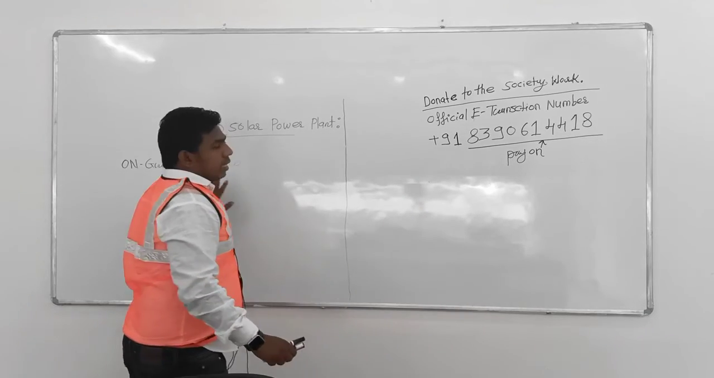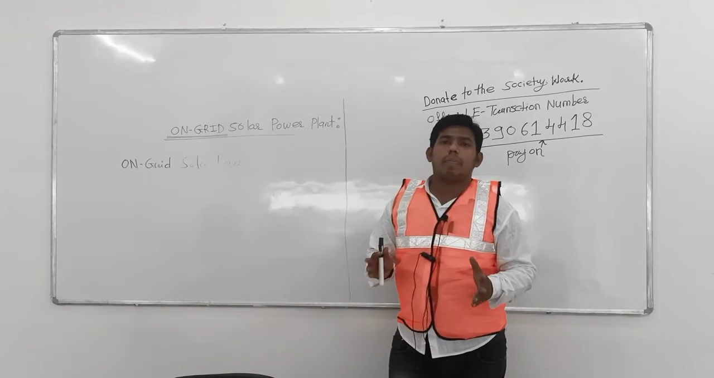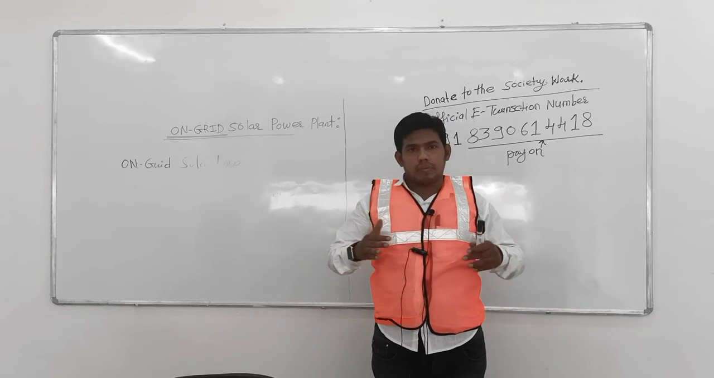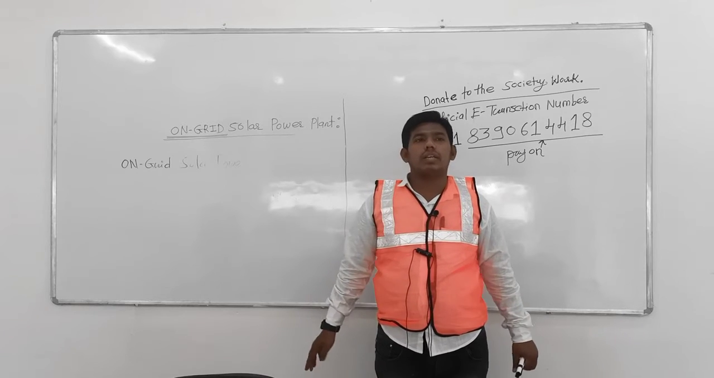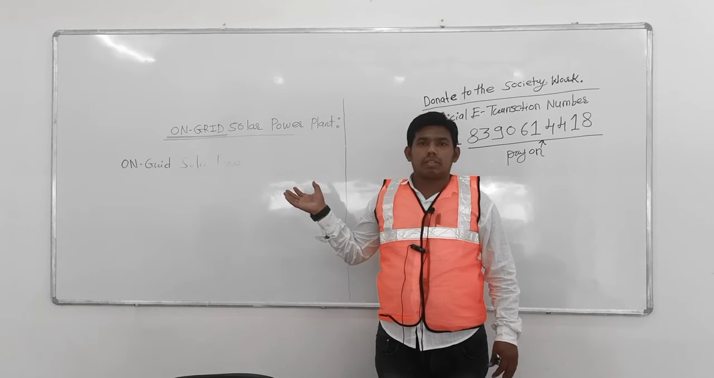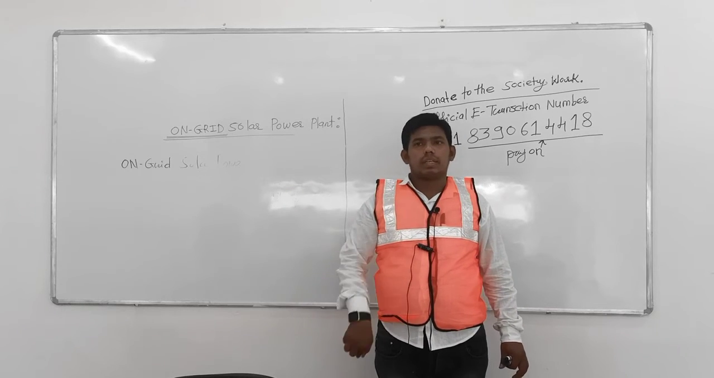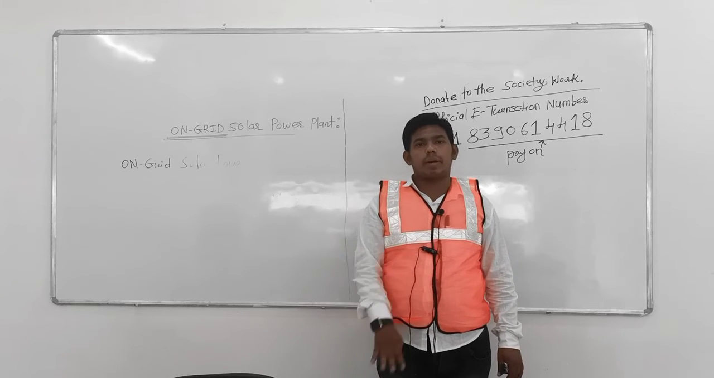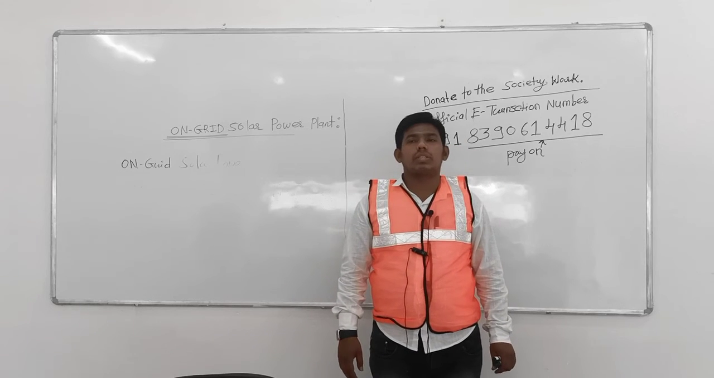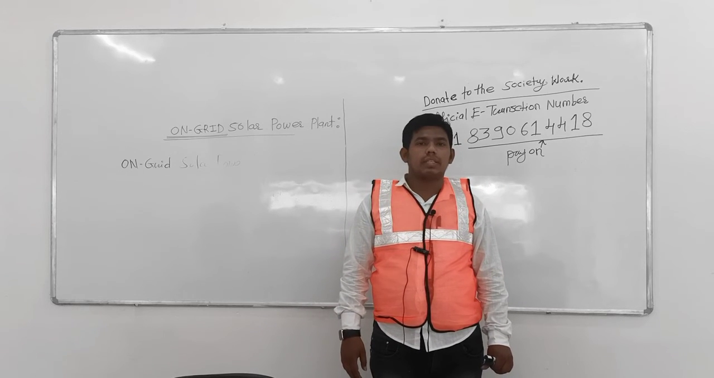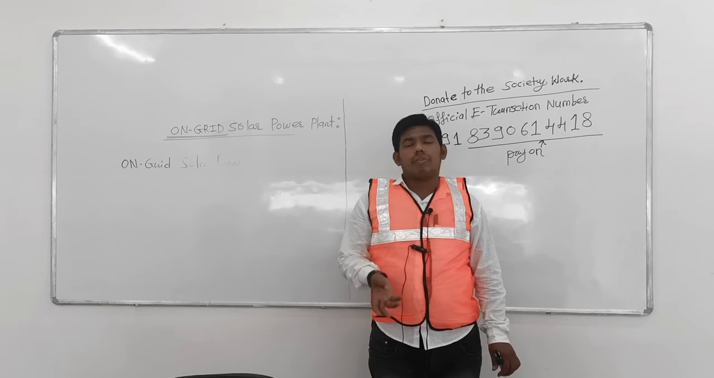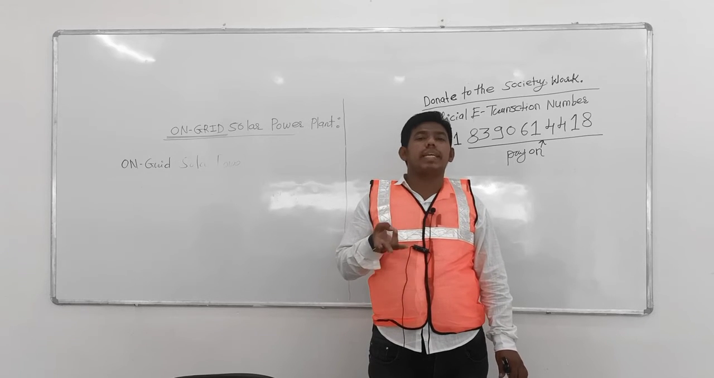So it's all about the on-grid solar power plant. In short, we can recap today's lecture. This video lecture is lecture number four. If I discuss the on-grid solar power plant, what components does it consist of? First one is the PV module, another one is the inverter.